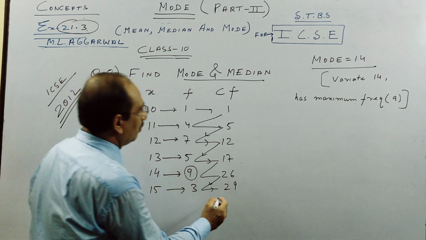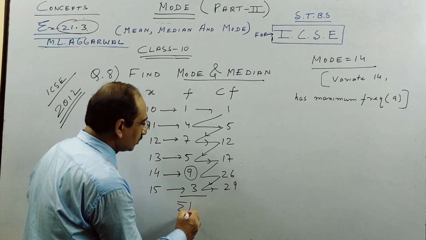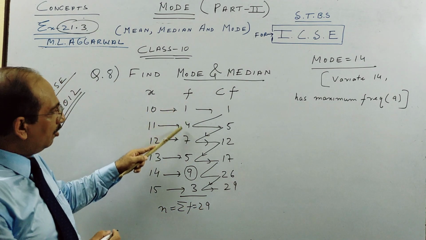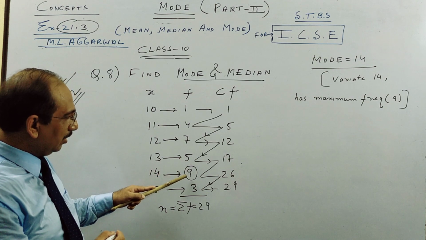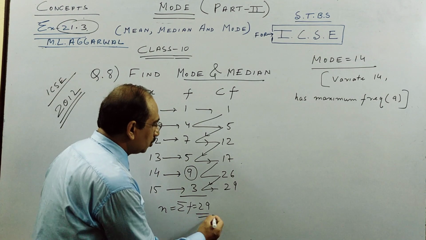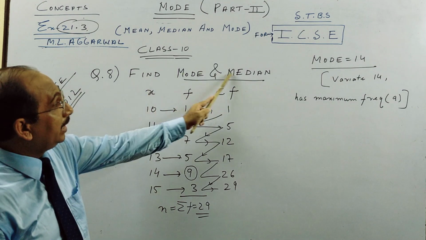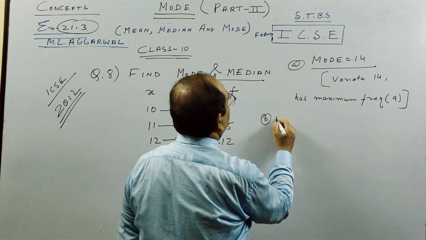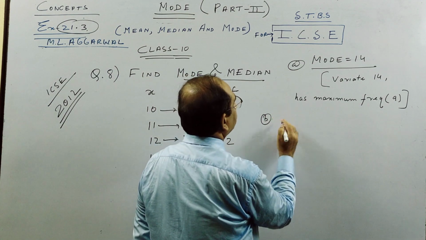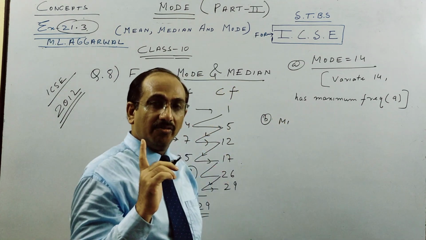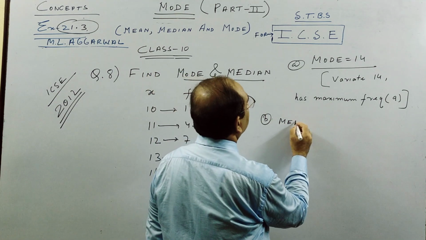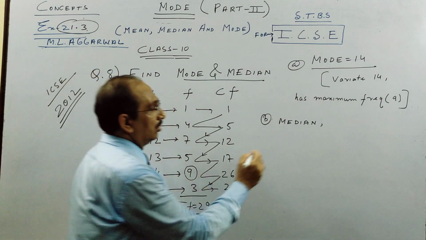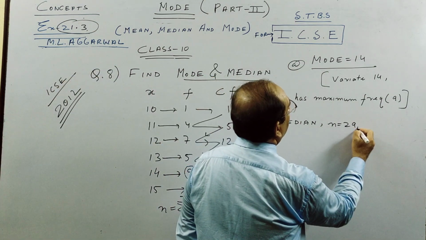So remember, when you add the frequencies, this is called summation of f, which is n. This will also be 29. Add 5, 12, 17, 26, 29. So how do we get the median of this? Mode I have already got, part A I have got. Median, if you see in my introductory video, when n is odd. So n is 29, odd.